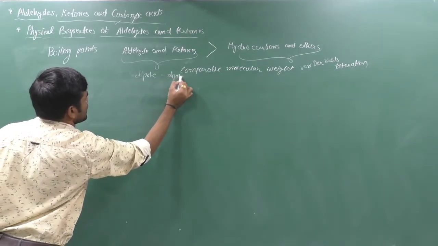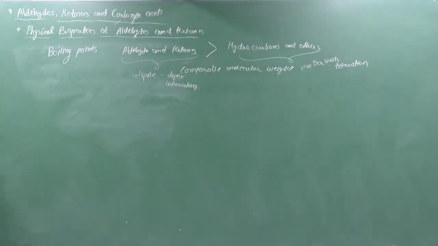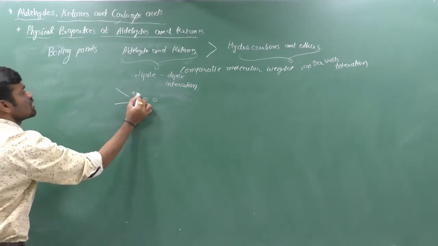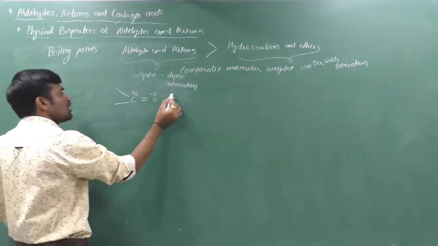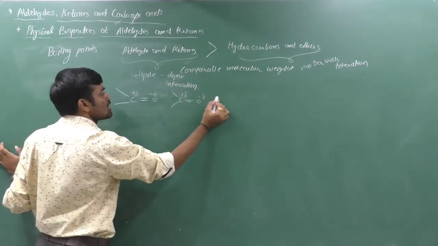Why? Because they have a carbonyl group C double bond O. It is partially positive, it is partially negative. Clear? Now if you draw another molecule, it is like that: C partially positive, double bond O partially negative.